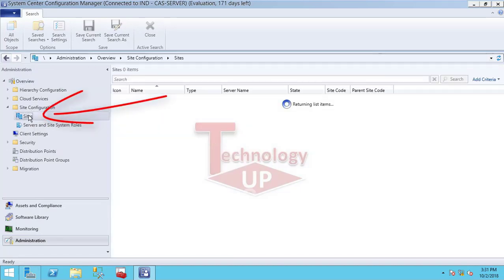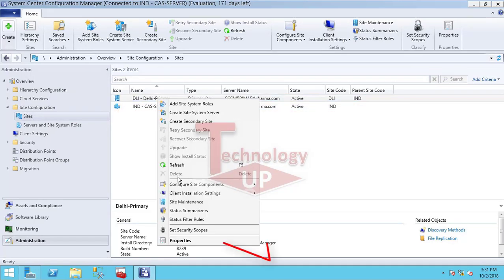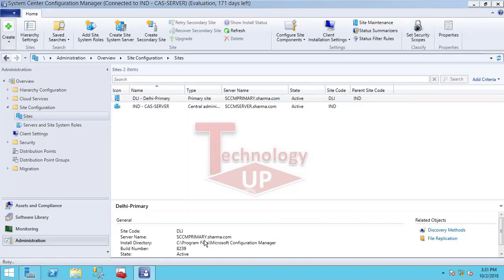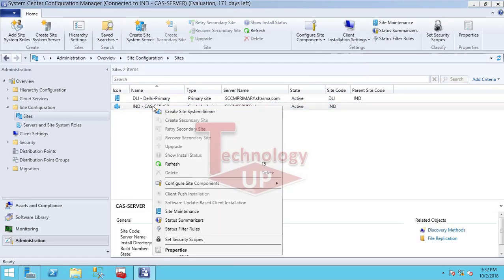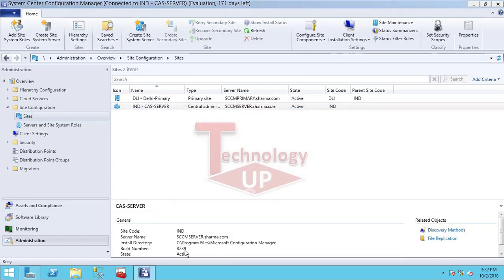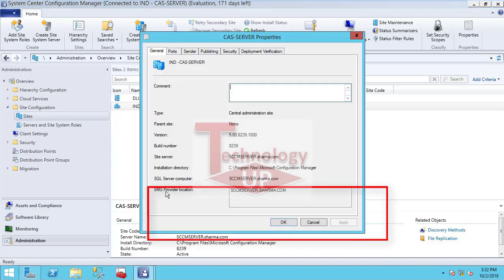When you click on the Sites option, you can see the site you created. Just right click and go to Properties, and you can see the SMS Provider locations. It will take a few seconds depending on your system configuration. So you can see the SMS Provider locations.